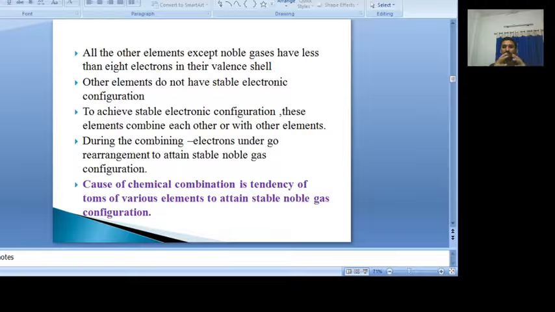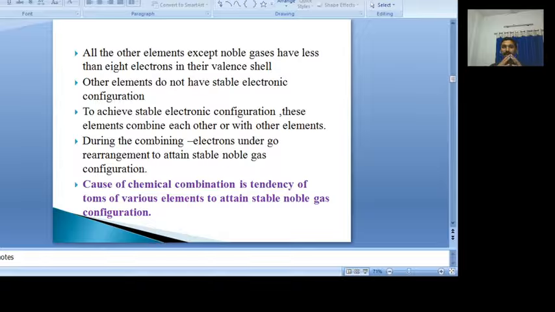To accommodate 8 electrons in their valency shell, they may either lose electrons or gain electrons. If an atom loses an electron, it is lost to some other atom, and gaining electrons means gaining them from other atoms. So whenever atoms try to combine with each other, each atom tries to get 8 electrons in its valency shell.